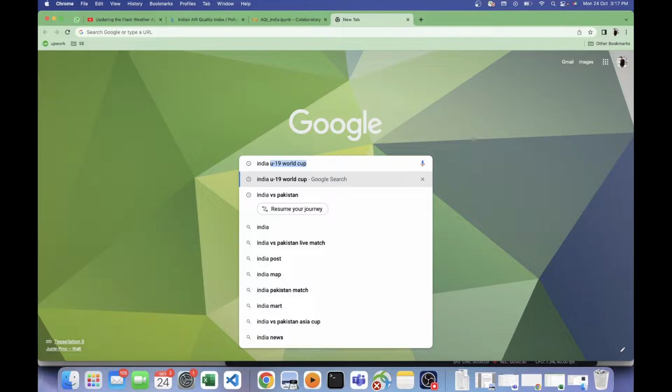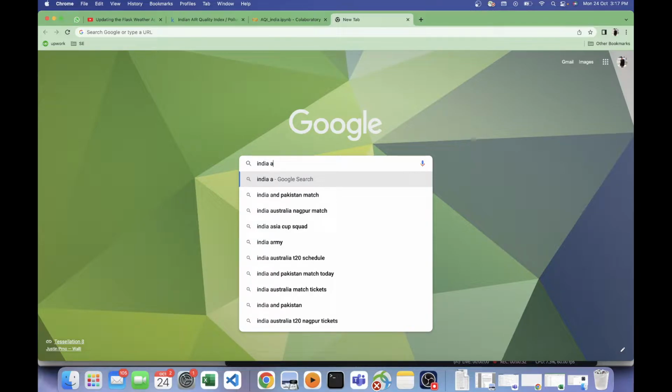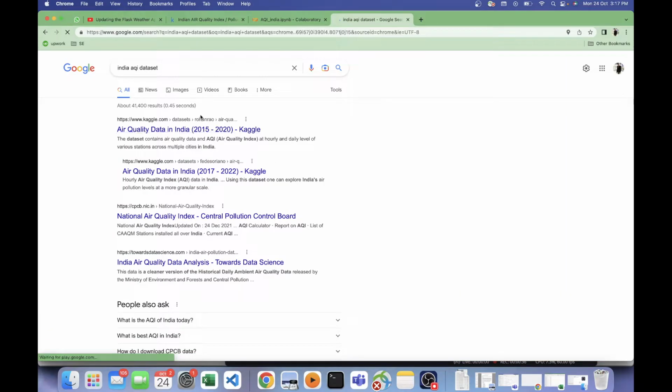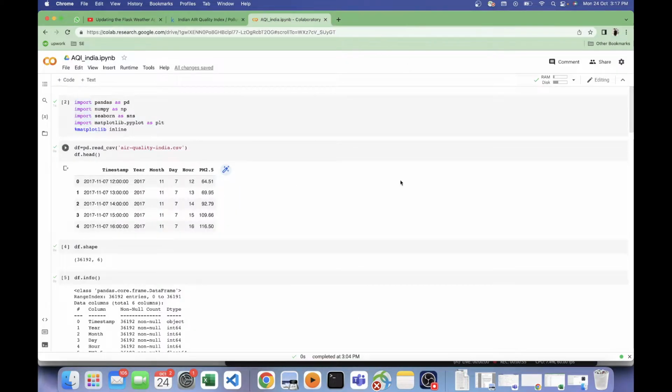India AQI data set. Okay, it is giving me the first link as Kaggle, but yeah, here you can see the National Air Quality Index. This is the actual source of the data, where people have scraped it or downloaded it and created a very proper CSV out of it. Okay, so I'll show you the data set, how it looks.